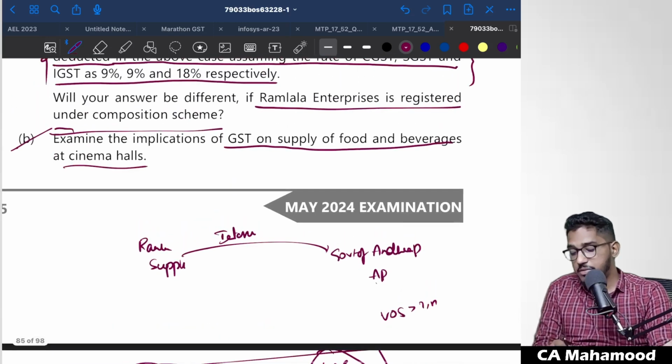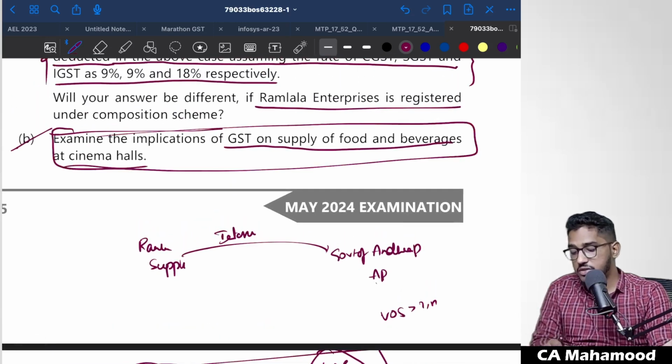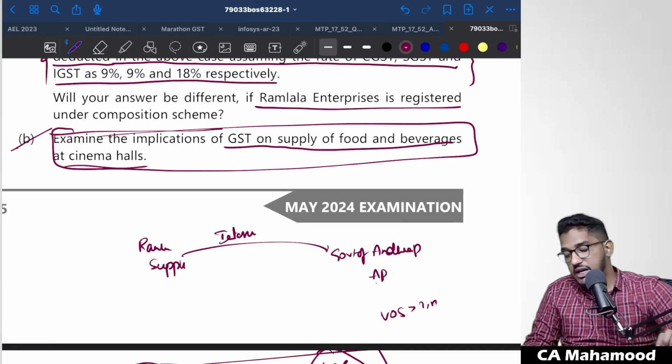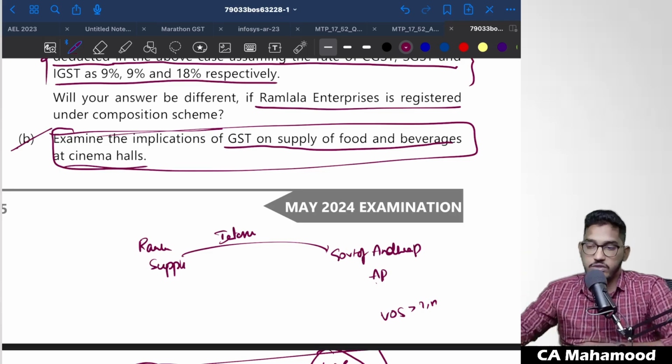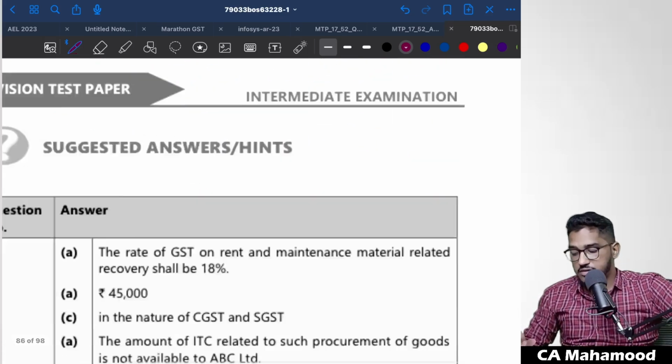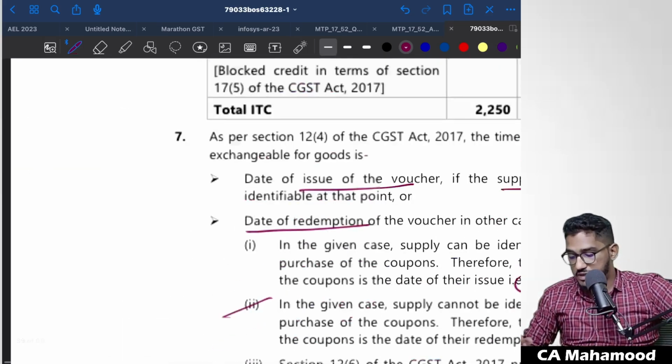So this is one specific amendment. This also we have covered in the amendments lecture. There was a recent circular regarding this. What will be the GST on the supply of food and beverages at a restaurant? This we have specifically covered in our marathon, so once again we will revise it.